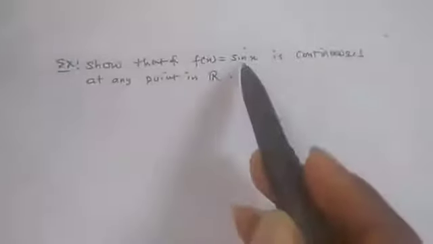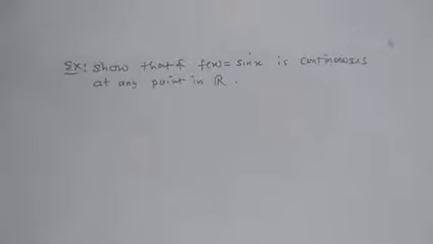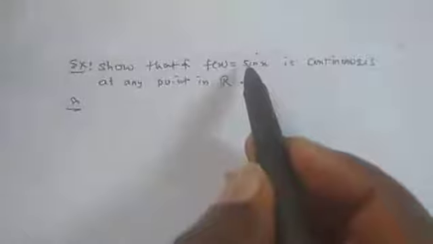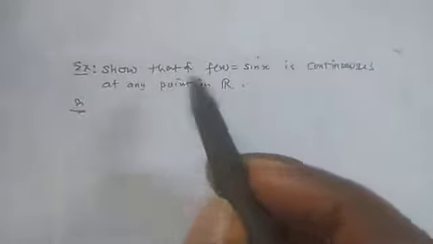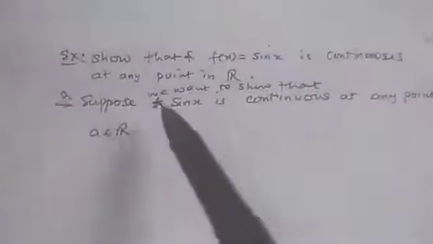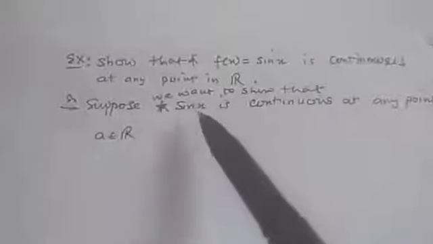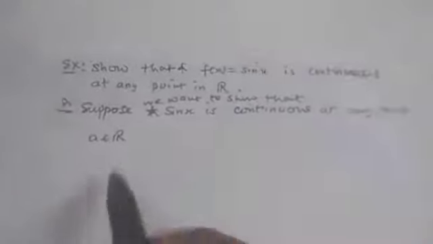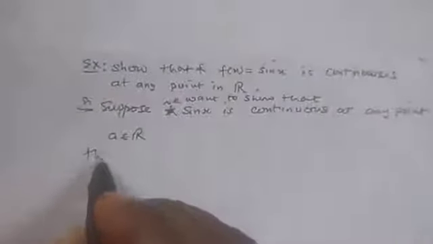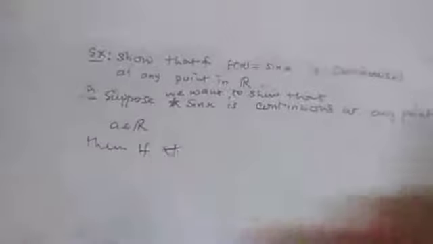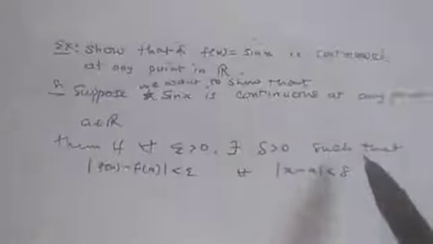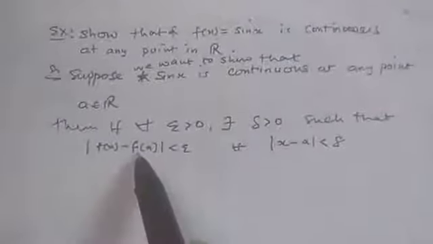So we have another example here. Show that f(s) equal to sin s is continuous at any point in R. So, solution. Let's suppose that we want to show that sin s is continuous at any point a in R. Then for every epsilon greater than 0, there exists delta greater than 0 such that this happens.